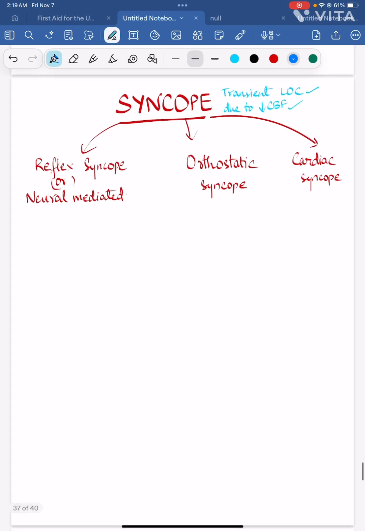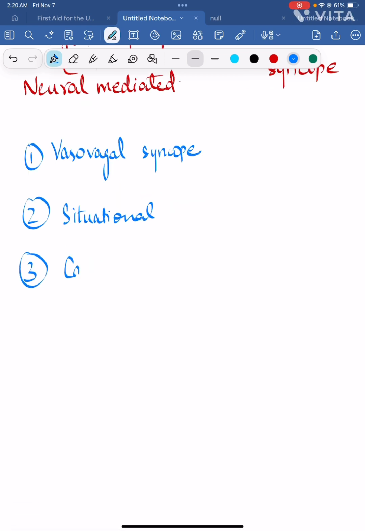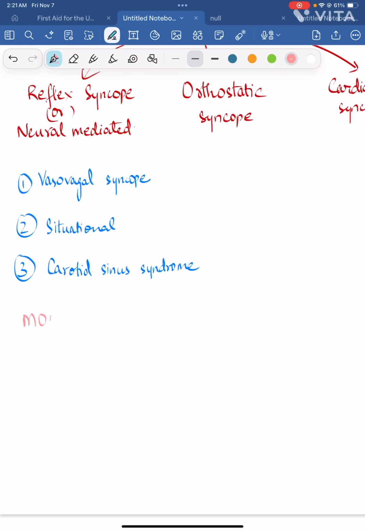Let's discuss briefly the classification of these different types of syncope. The first one is vasovagal syncope, the second one is situational, and the third one is carotid sinus syndrome. If we are talking about the mechanism of this reflex syncope, what is this reflex we are talking about?